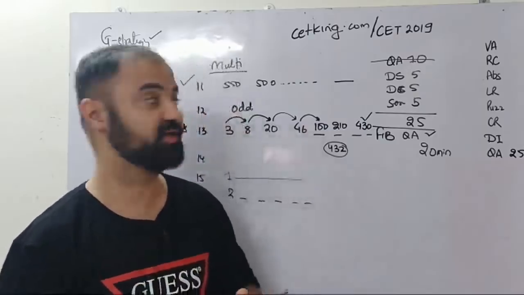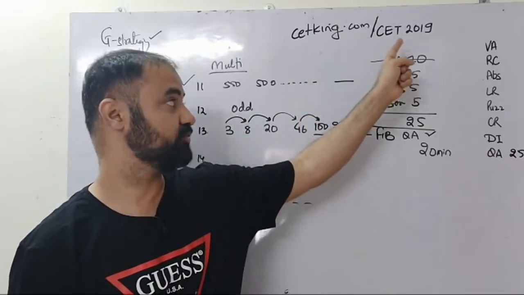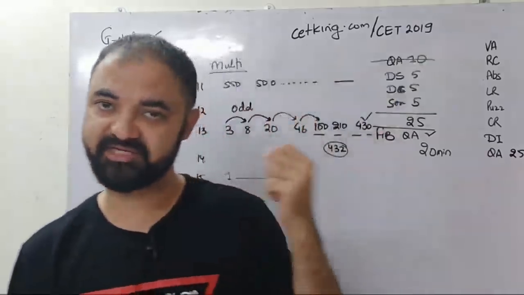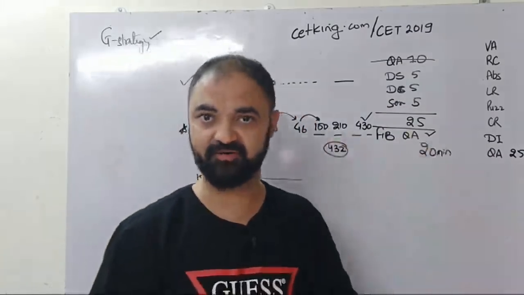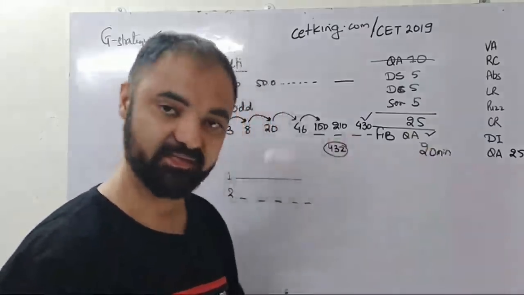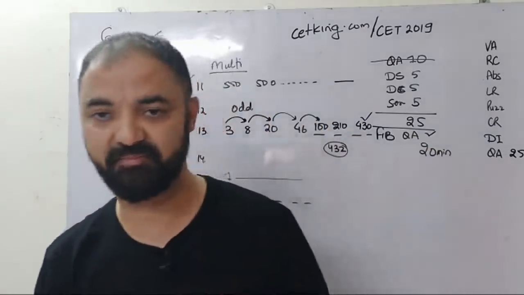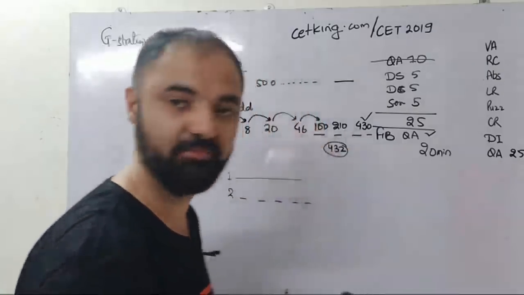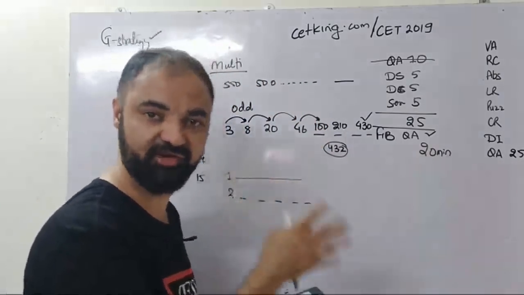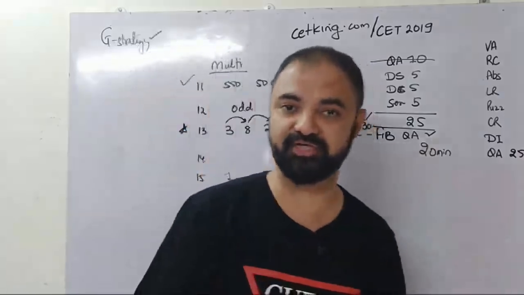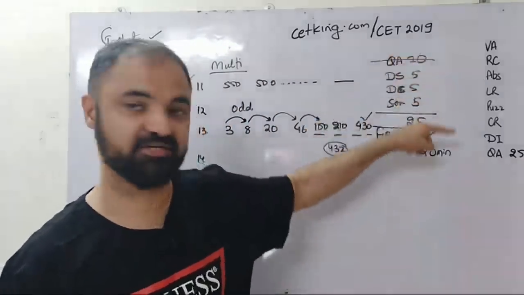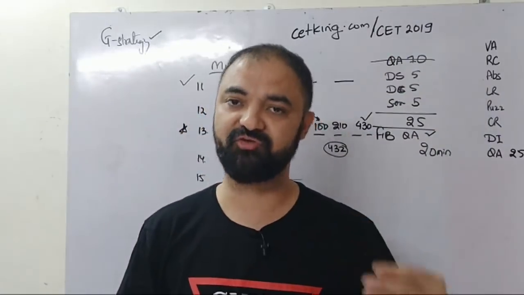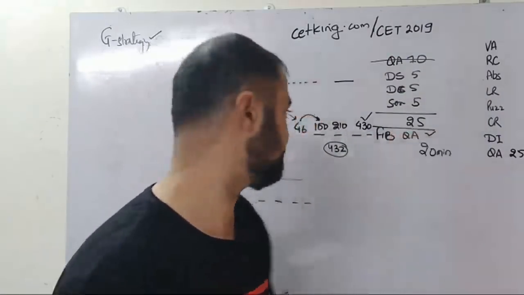So those who are just joining now on cetking.com/CET 2019, I've uploaded this paper, so expected CET paper. So please download the paper and you can open that paper with me so that you can understand. This recording will be available with you permanently, so don't worry about that. In case you missed the earlier part, you can log in anytime or you can watch anytime you want. In fact, you need this video, you have to watch this video 2-3 times. Section by section पे जाओ आप, because today I'm going to give you too much information to grasp, so don't worry about that. Section by section you can go through that information.